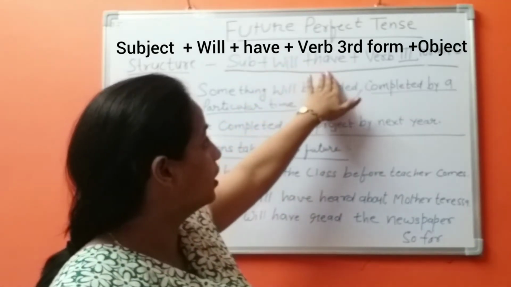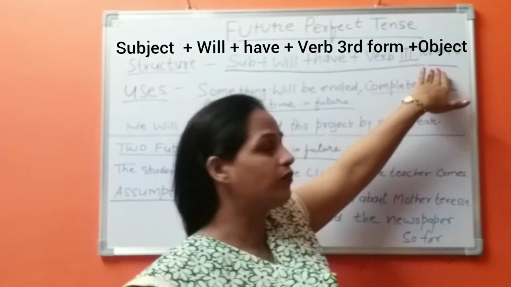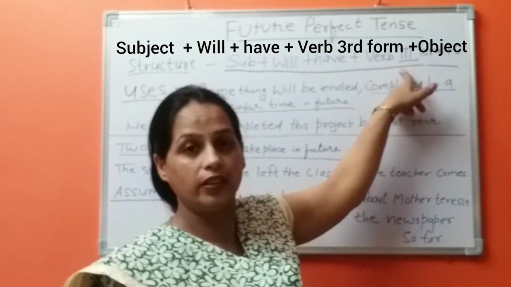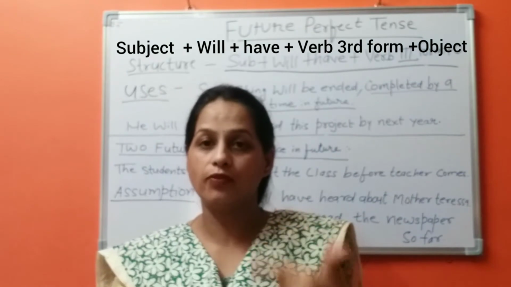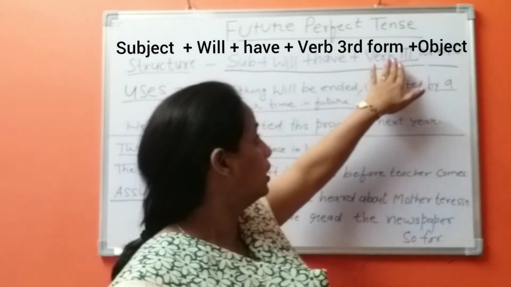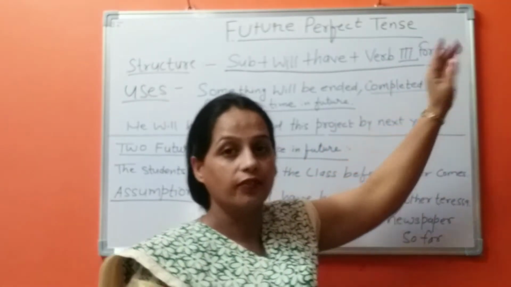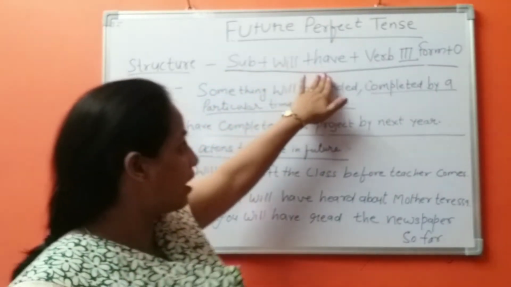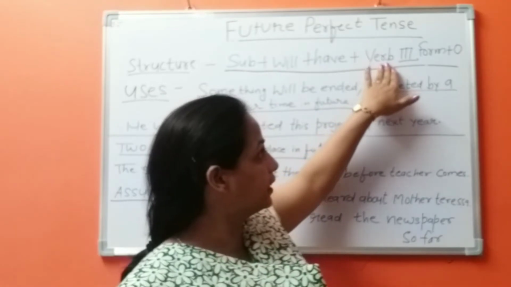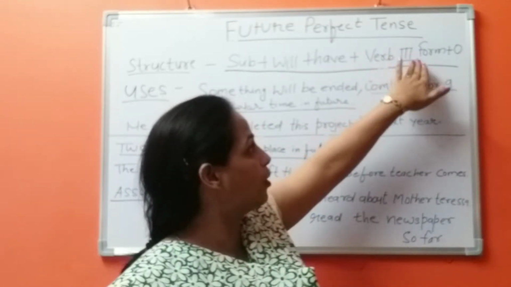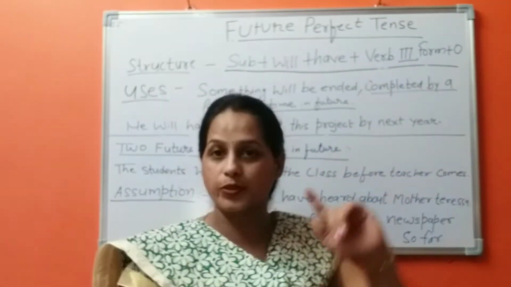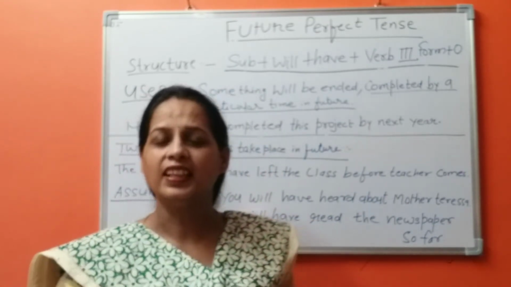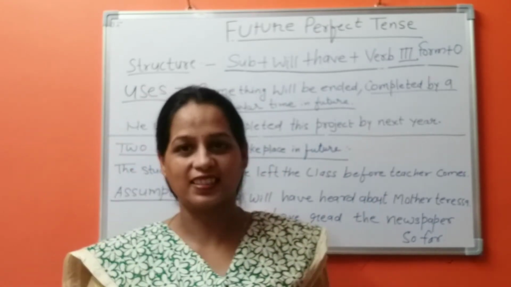Will have, then the verb in the third form. It is also called the past participle form of the verb. And then the object. I repeat it. Subject will have, verb in the third form or past participle form of the verb, and then object. Let's see what is the use of this tense.